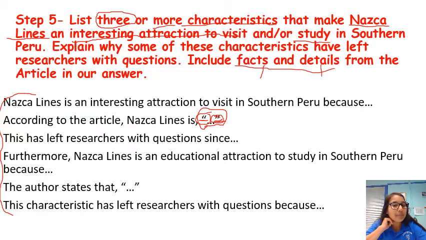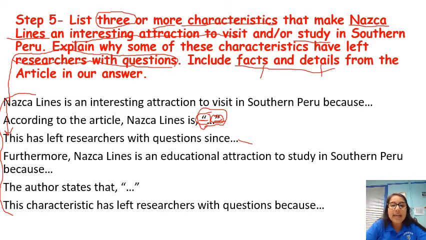The next part of the question says, explain why some of these characteristics have left researchers with questions. So if you see here in the prompt, I've also included a sentence starter that addresses this part, which is right here. This has left researchers with questions since, and then this is where I would include my thoughts on there.